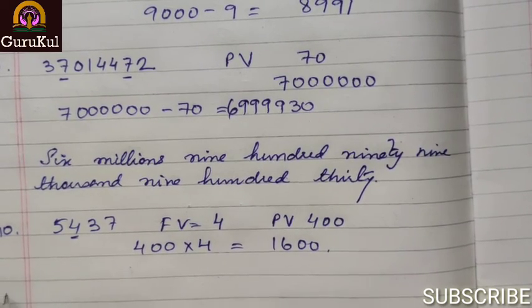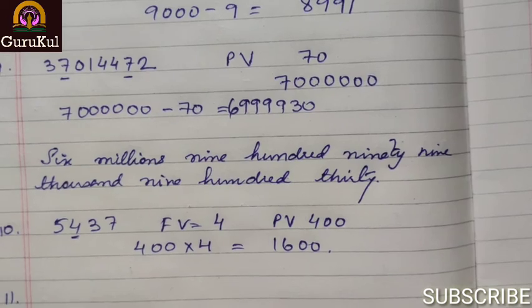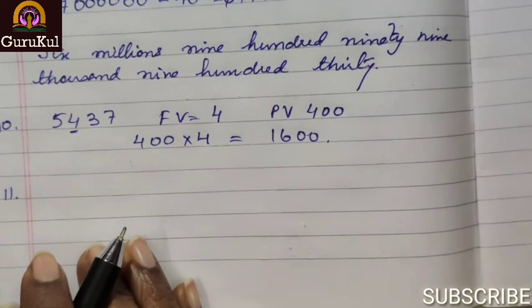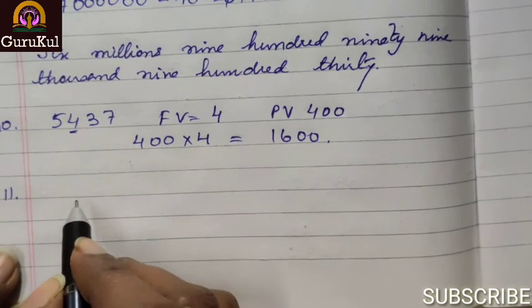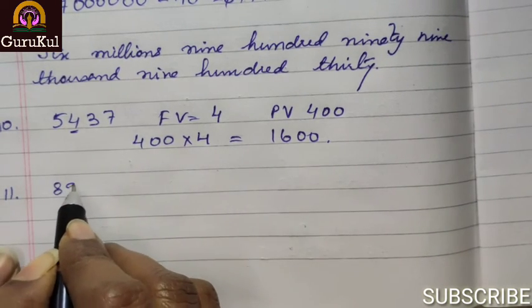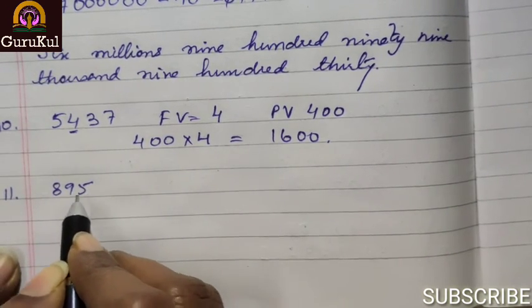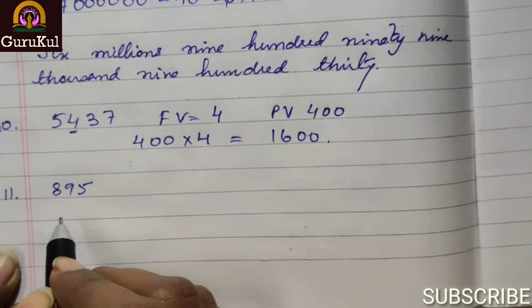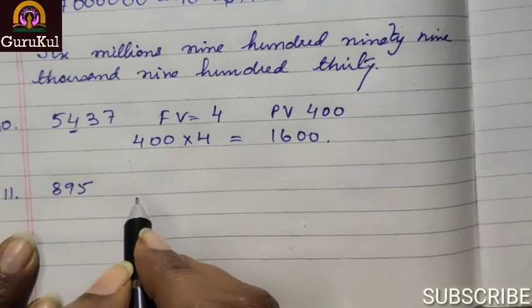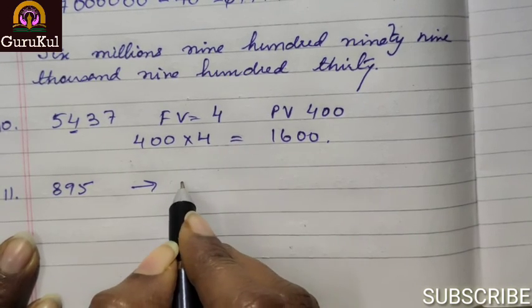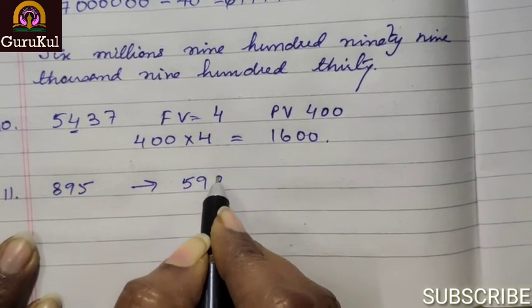We have the answer. Number 11. We have to find the difference between the number 895 and that obtained on reversing its digits. So this is the number. Now on reversing we will get 598.